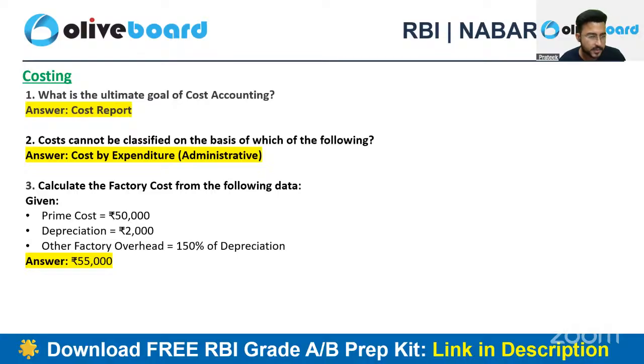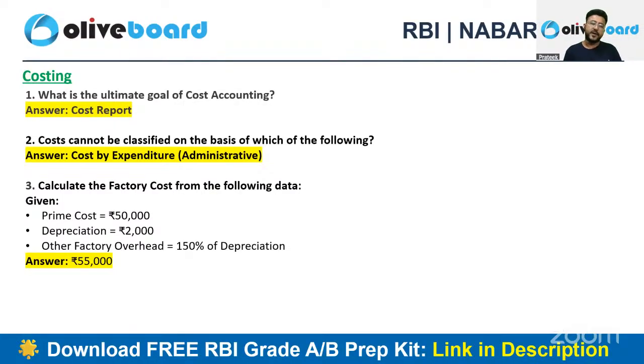The third question: calculate the factory cost from the following data, and we have done a lot of questions related to this particular concept, calculation of your factory cost. So prime cost is given as 50,000, depreciation is given as 2,000, and other factory overheads are given as 150% of the depreciation. So can I say other factory overheads are 3,000 rupees? They are 3,000 rupees, right? Now there is a single confusion in everyone's mind: will the answer be 52,000 or 55,000? So let me just clarify. The answer here will be 55,000.